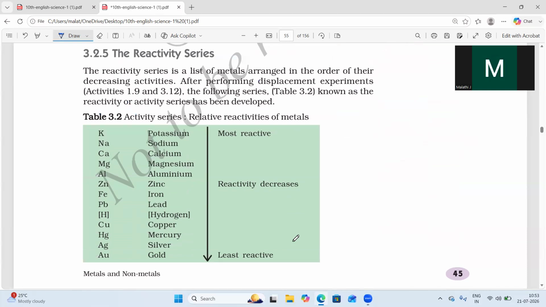Then coming to the reactivity series, based on the displacement reactions, it takes place according to reactivity. The reactivity series is a list of metals arranged in decreasing order of their reactivity. So how does one element displace another? Above we studied displacement reactions, where more reactive elements displace less reactive elements. Potassium, sodium, calcium and magnesium are most reactive. Aluminum, zinc, iron and lead have decreasing reactivity, meaning they are moderate. The last three are very less reactive.